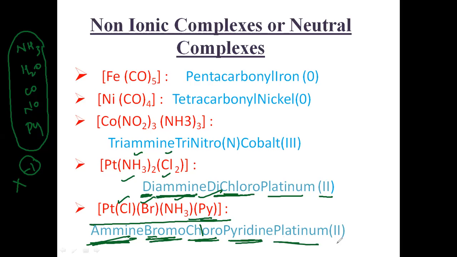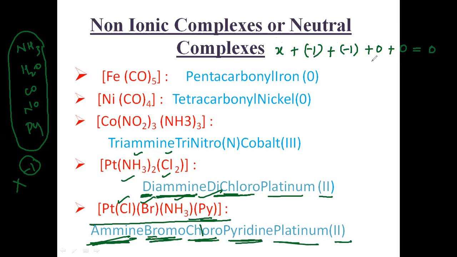And write then platinum and find the oxidation state. I don't know platinum, so I'm writing x. Chlorine has the oxidation state -1, bromine also -1, plus ammonia 0, pyridine also 0.